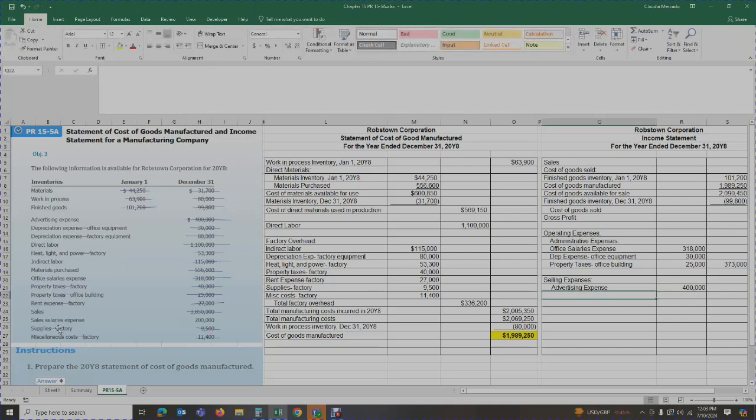Okay, and then down here I have the sales salaries expense. So I had salaries for my sales personnel. They're responsible for selling the product for me. So we have sales salaries expense.